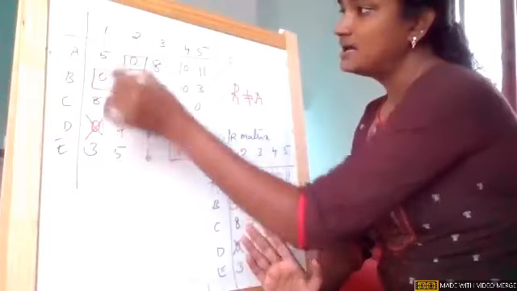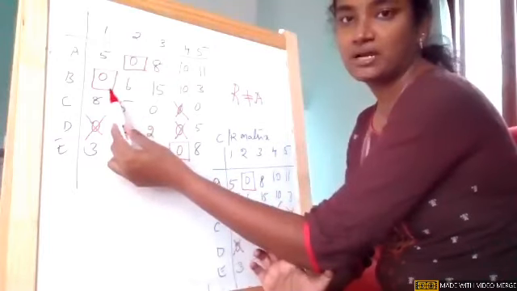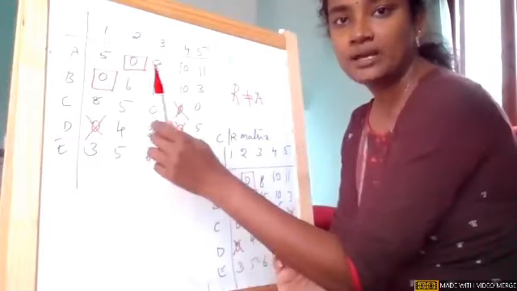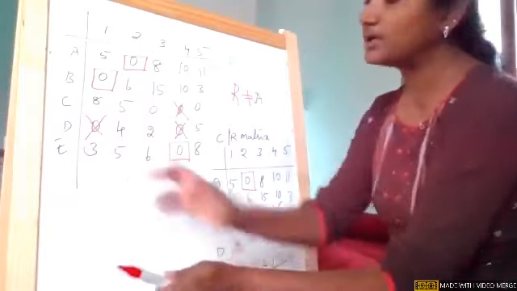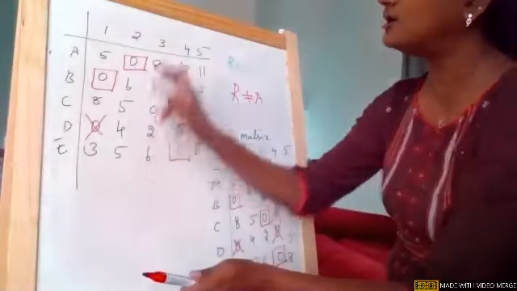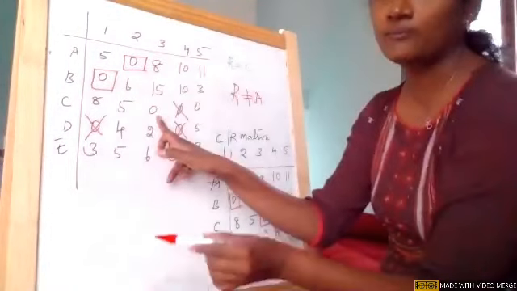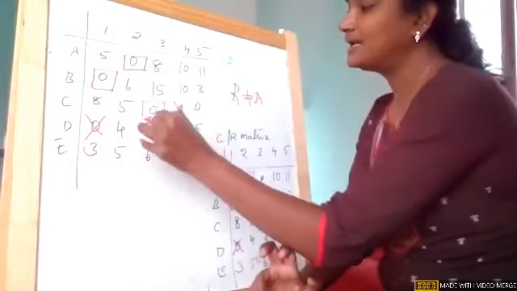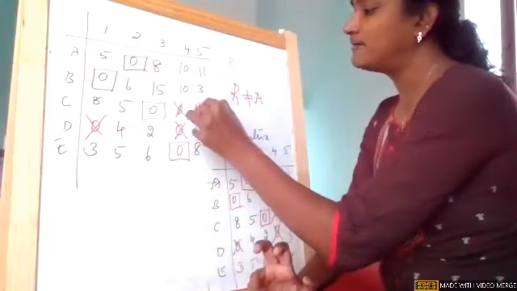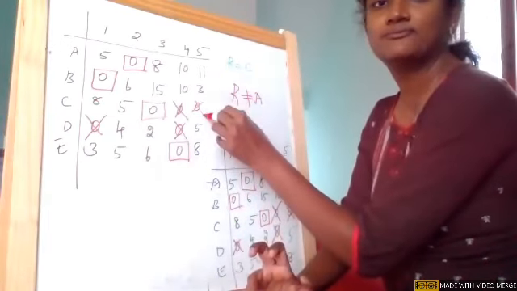In column wise, check the first column, there is an assignment. When there is an assignment in a column, I cannot make a further assignment, so ignore the first column and second column. Now come to the third column. There is a single zero in the third column. So make an assignment in the corresponding row. Wherever there are zeros, cross them off.